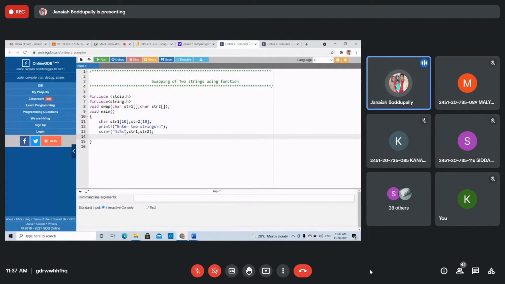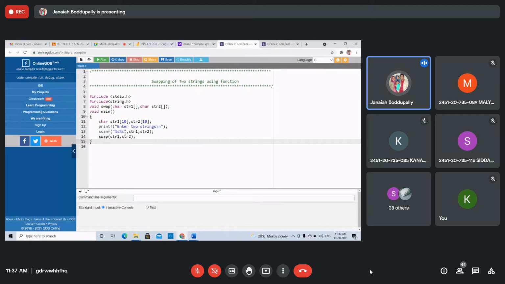Then write the function. Function name is swap. Swap, tell me how to write. Swap(string1, string2). This is called the calling function.